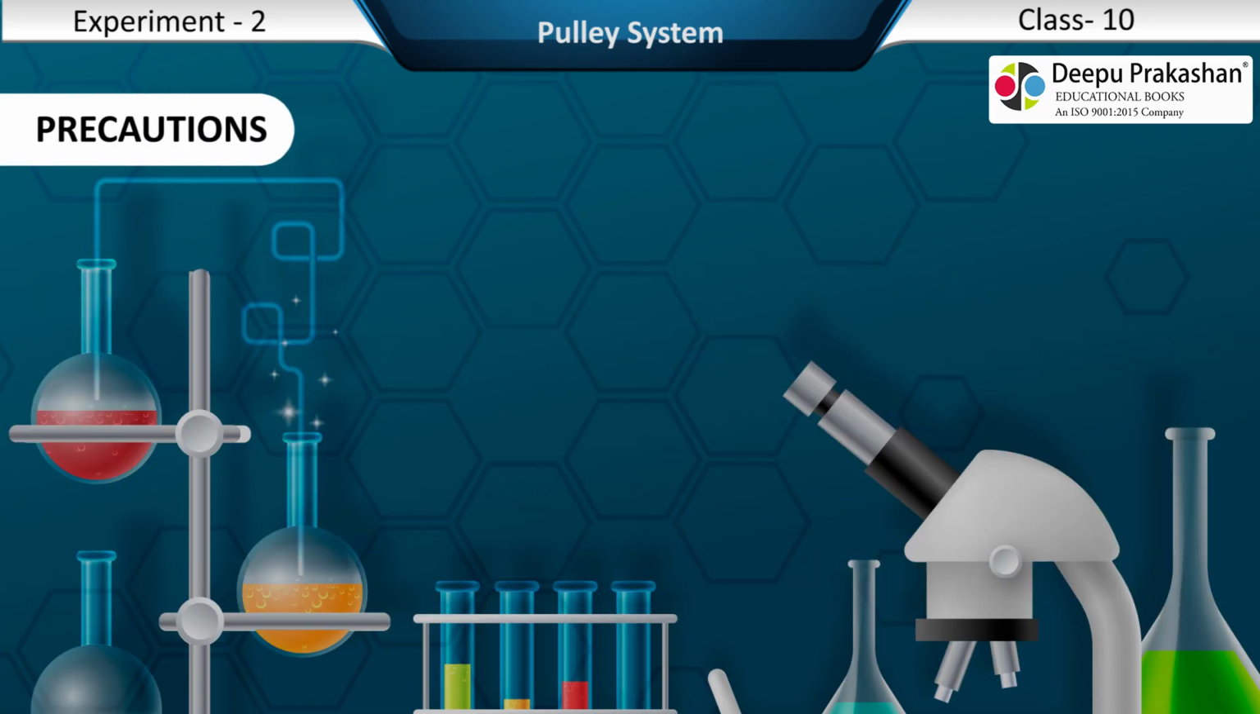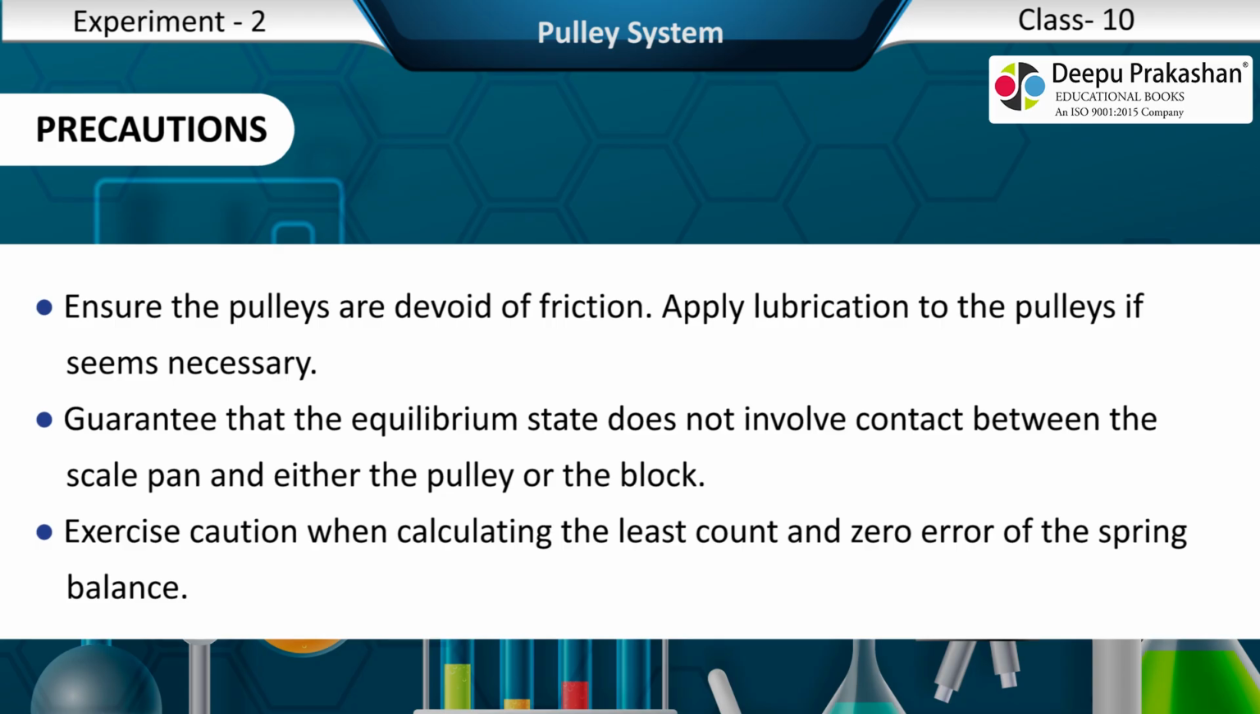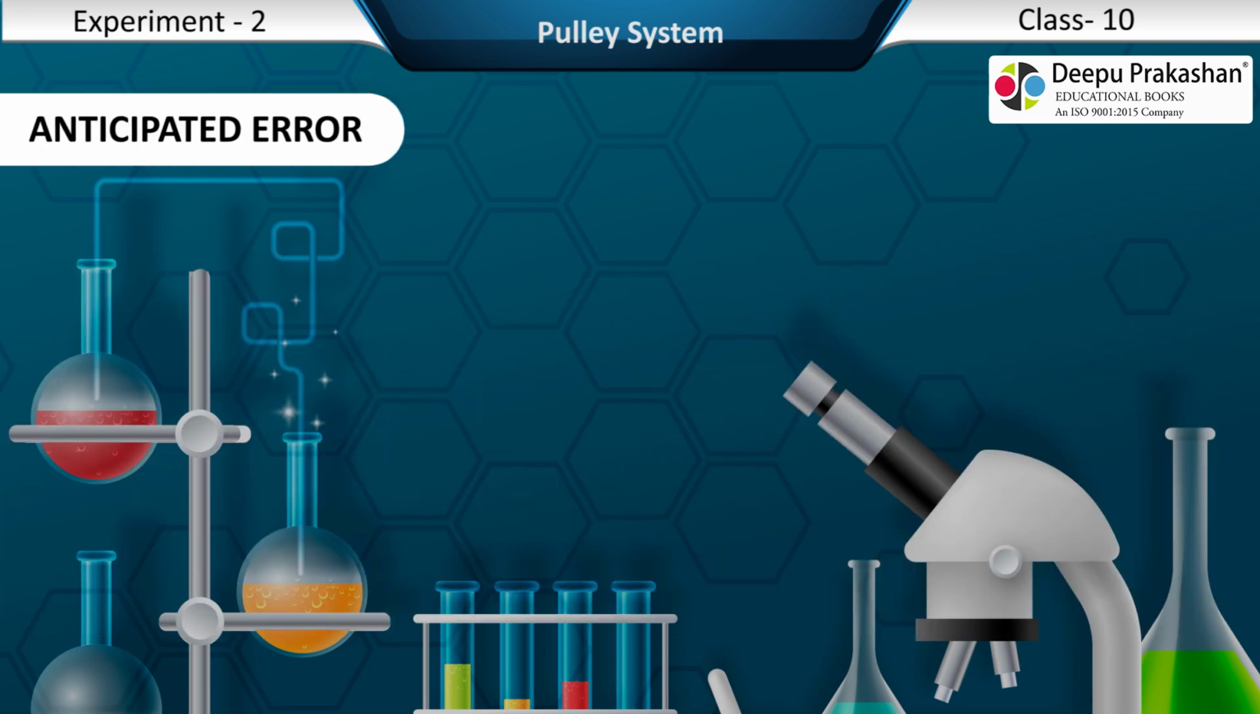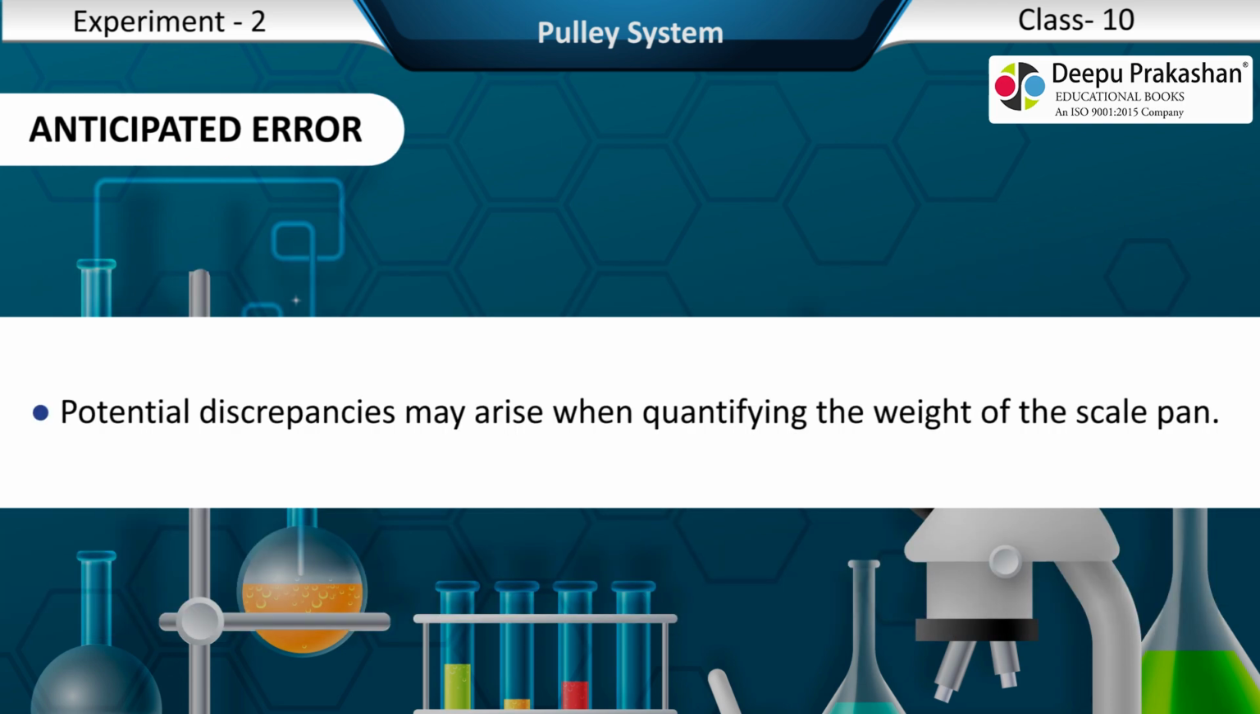Precautions. Ensure the pulleys are devoid of friction. Apply lubrication to the pulleys if it seems necessary. Guarantee that the equilibrium state does not involve contact between the scale pan and either the pulley or the block. Exercise caution when calculating the least count and zero error of the spring balance. Anticipated error. Potential discrepancies may arise when quantifying the weight of the scale pan.